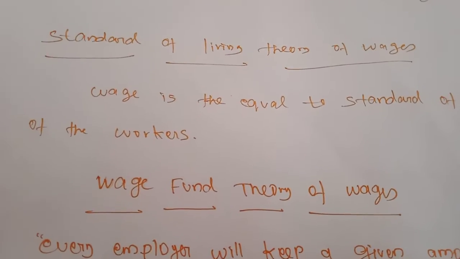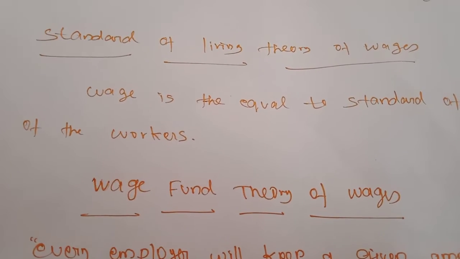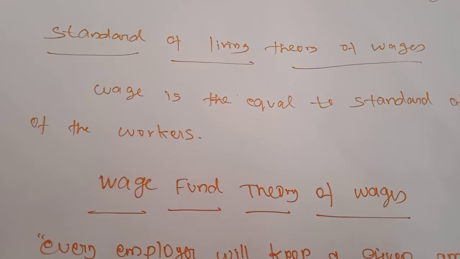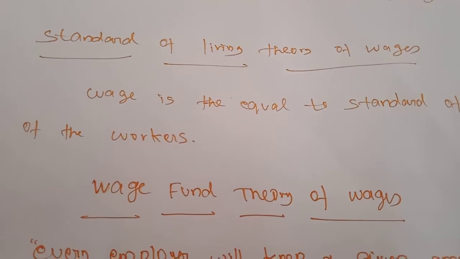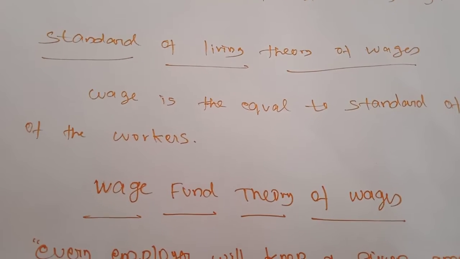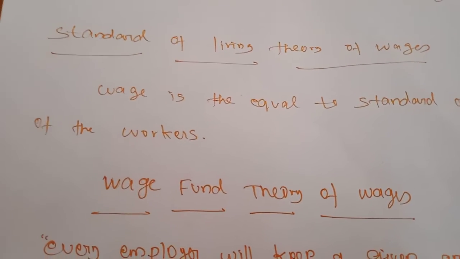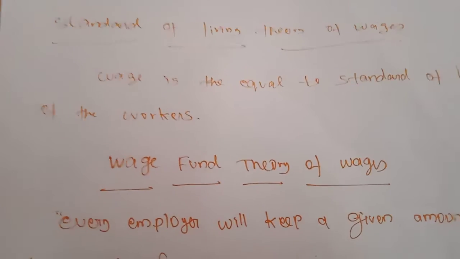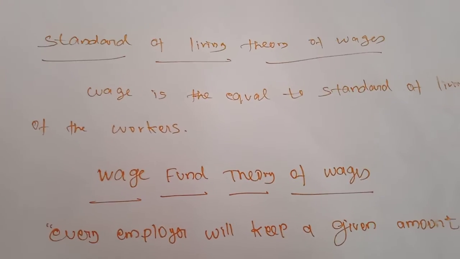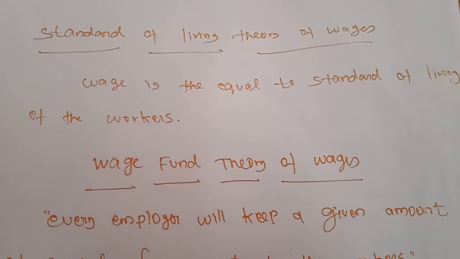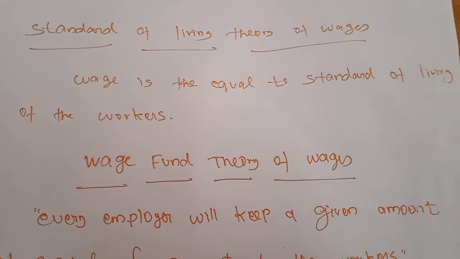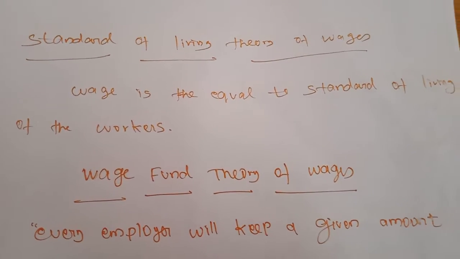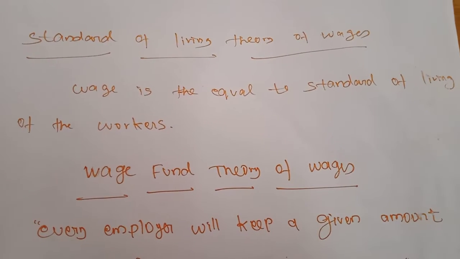So according to this theory, wage is equal to the standard of living of the workers. If the standard of living is high, the wage will be high. And if the standard of living is low, the wage rate will also be low. Standard of living of the workers means if a worker has a high standard of living, that laborer has to get more wages. If the standard of living of a worker is very poor, this worker must get a low wage rate.